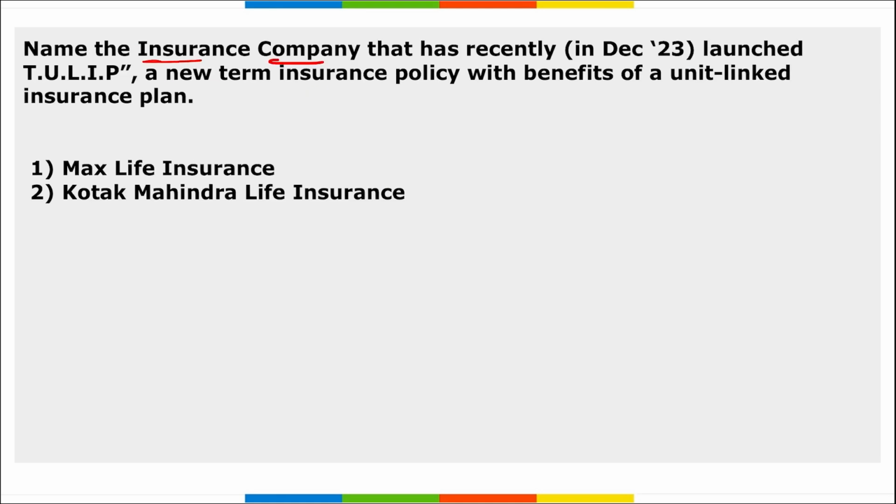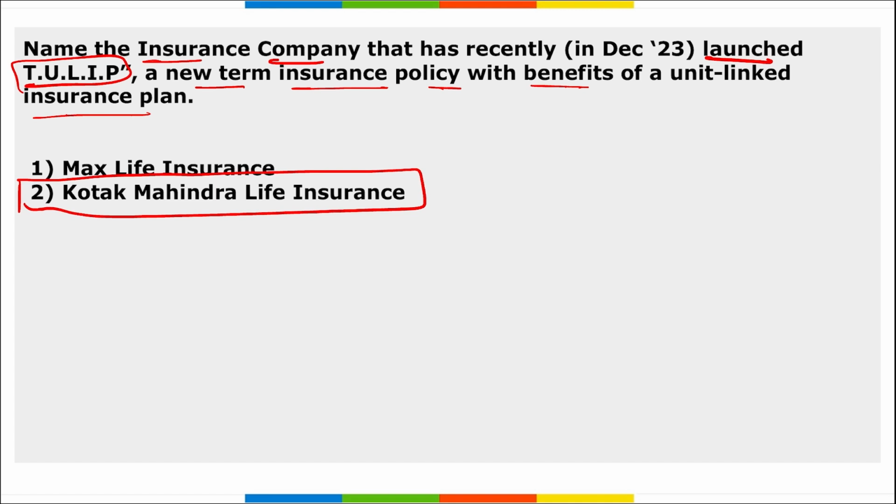Next, name the insurance company that recently launched Tulip, that is a new term insurance policy with benefits of unit linked insurance plan. So Tulip was launched by Kotak Mahindra Life Insurance. Correct? This Tulip stands for Term ULIP. This offers a refund of 2 times the premium allocation charges in the 10th, 11th, 12th and 13th year, and the policy also offers loyalty addition of up to 30% of the fund value.